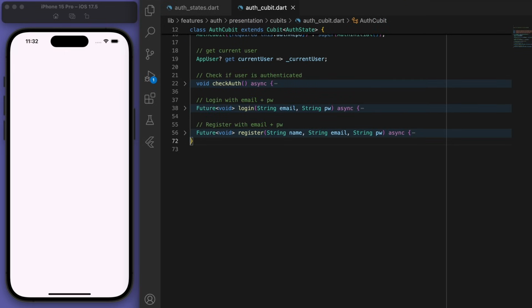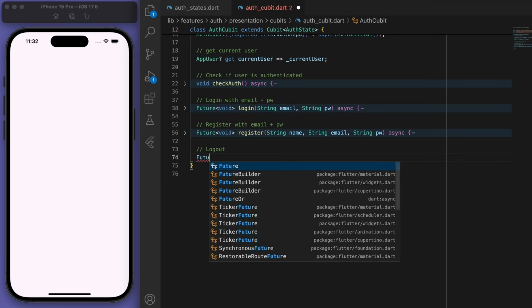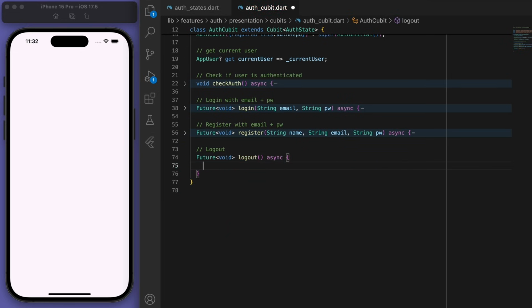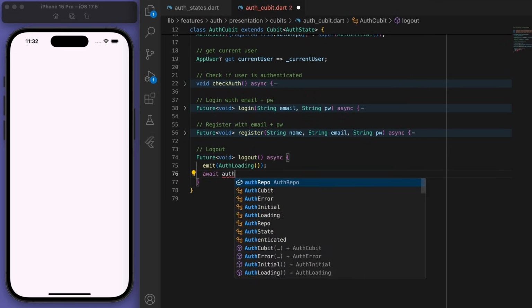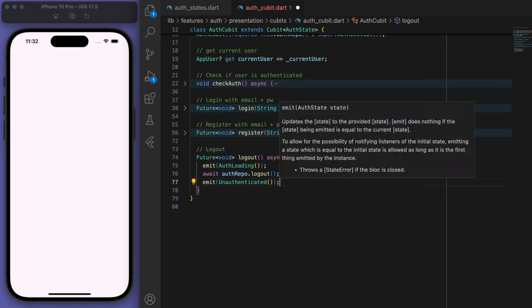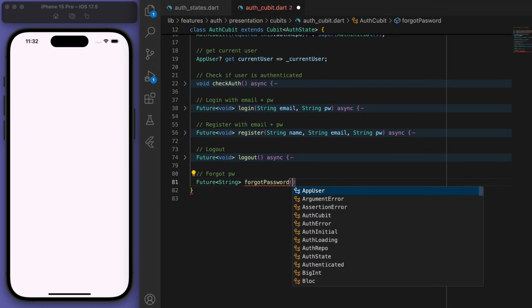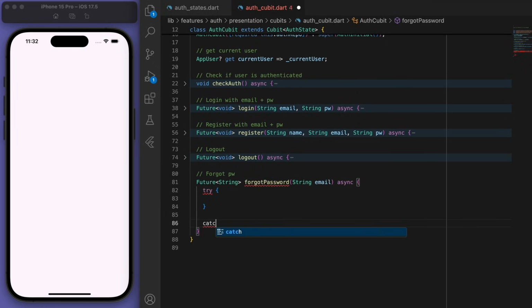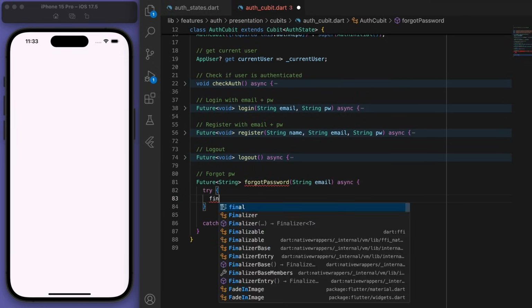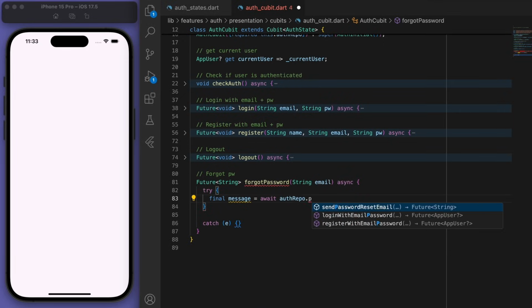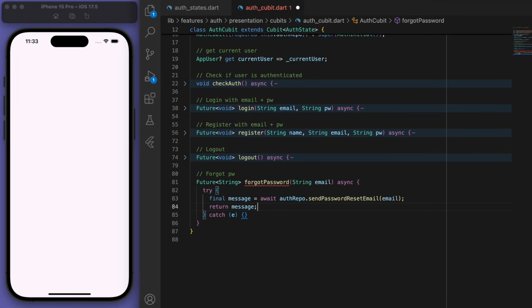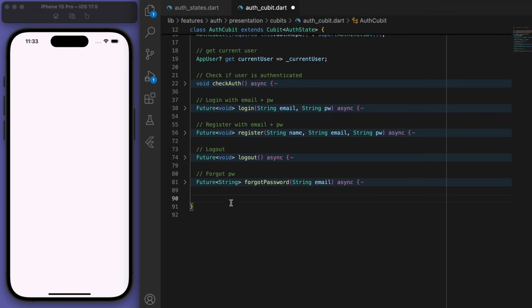Sweet, and let's have our logout method, and then forgot password. And the very last thing is a delete account method.